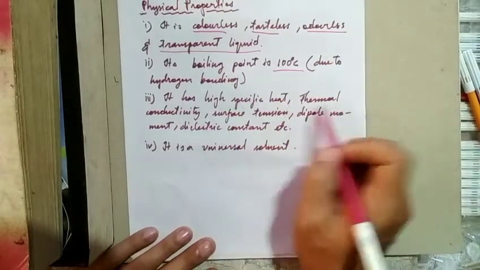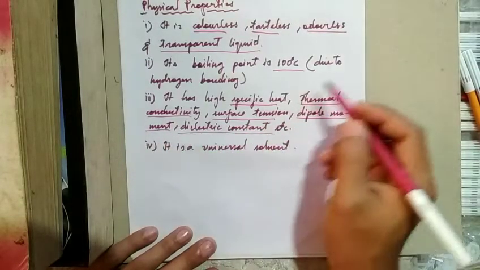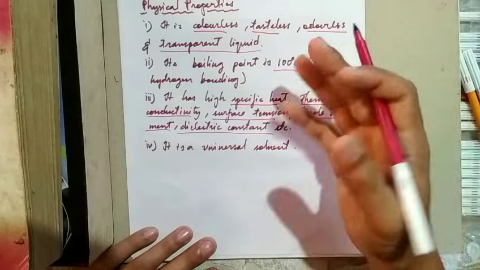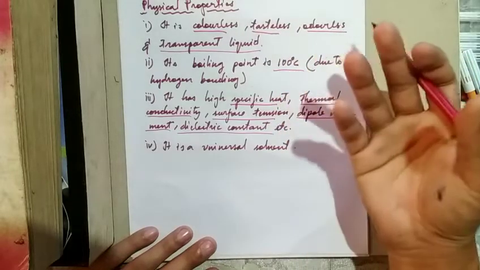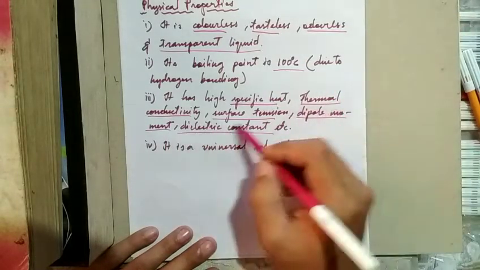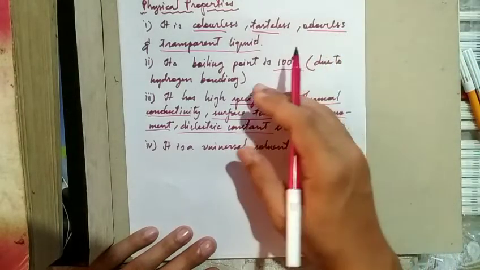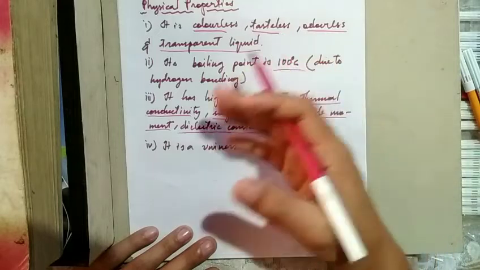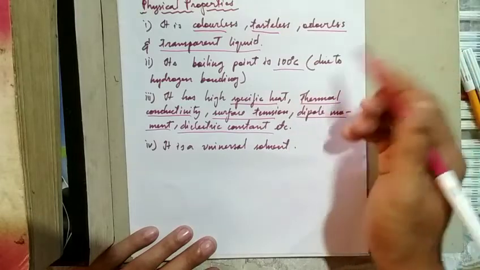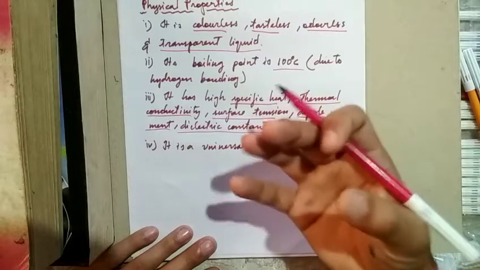It has high specific heat, thermal conductivity, surface tension, dipole moment, and dielectric constant. Specific heat is the amount of energy required to raise the temperature of 1 kg of substance by 1 degree Celsius, or let's say Kelvin. Thermal conductivity means they conduct heat. Water shows surface tension due to cohesive force against external force, so it maintains its own shape due to its cohesive nature.